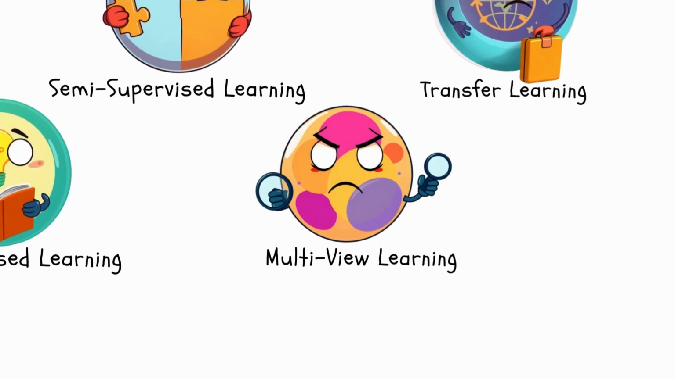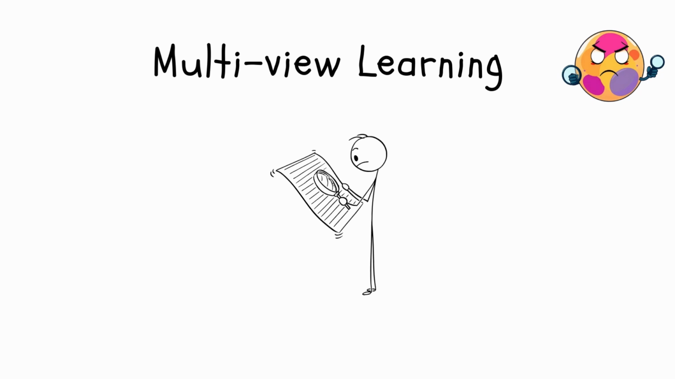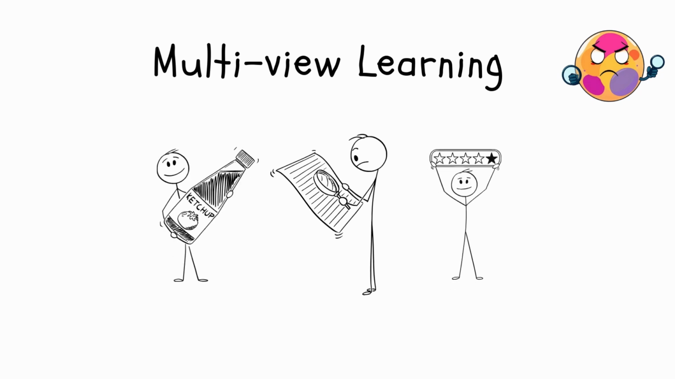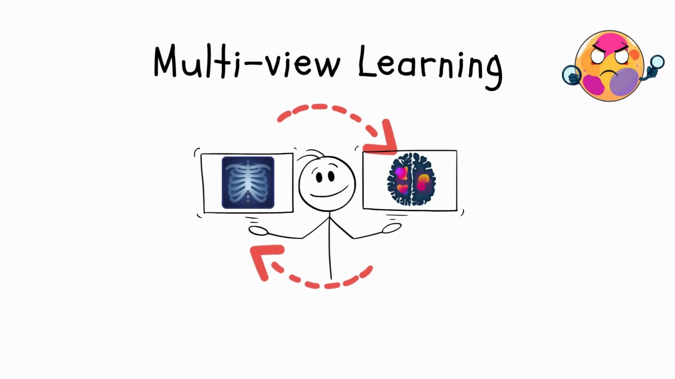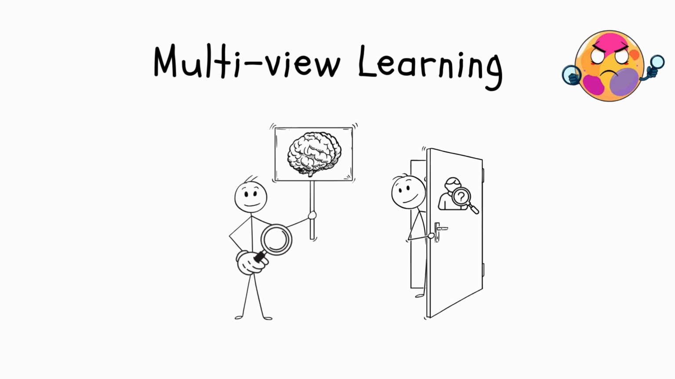Finally, there's multi-view learning, where AI combines multiple sources of information for better results. In e-commerce, an AI might analyze both product images and customer reviews together to recommend items more effectively. In healthcare, combining X-ray images with MRI scans can help doctors make more accurate diagnoses. By merging different perspectives, multi-view learning enables richer insights and smarter decisions.